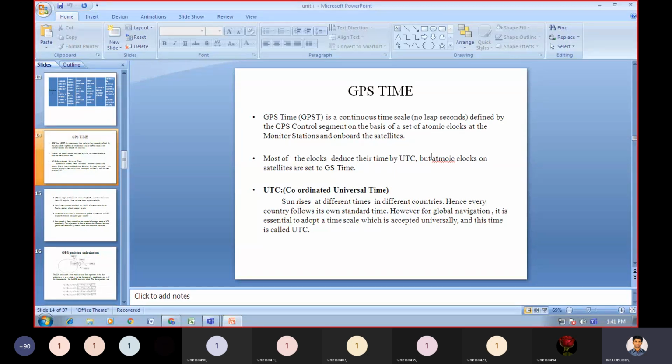GPST is a continuous time scale, with no leap seconds.